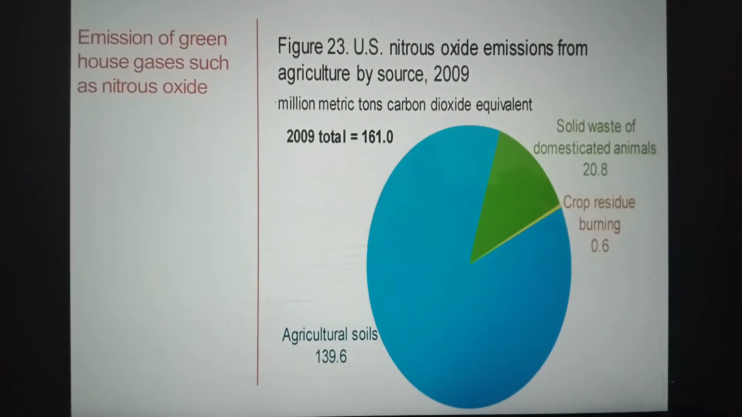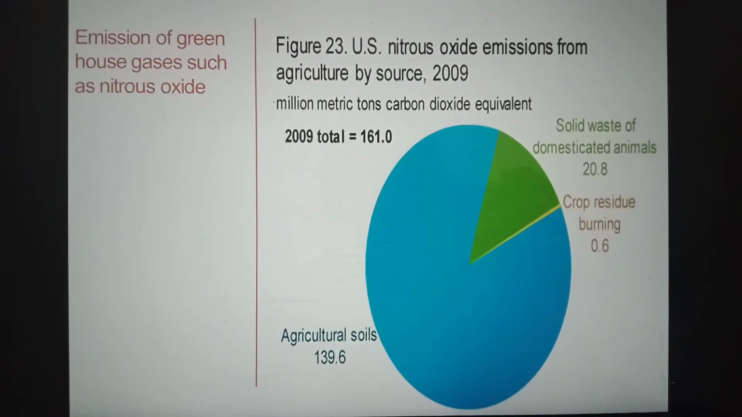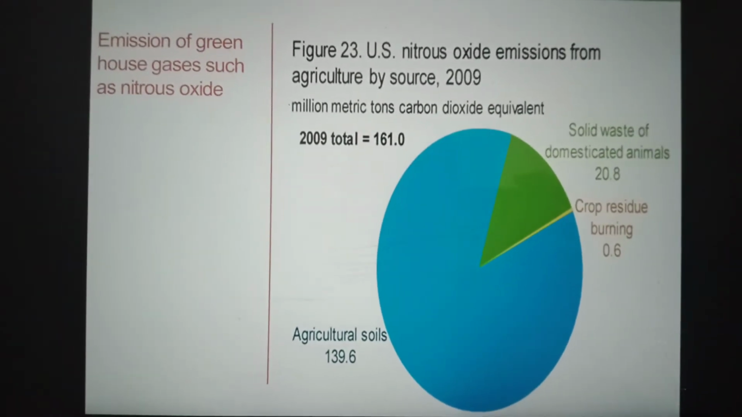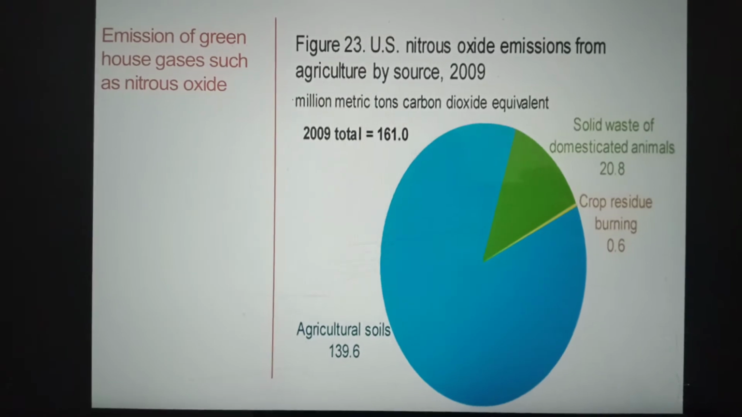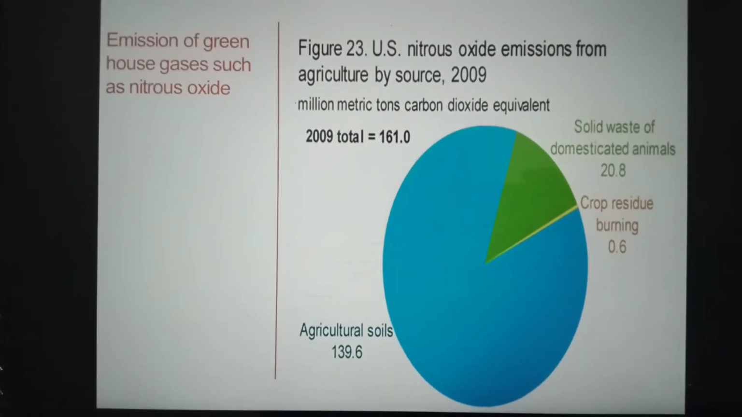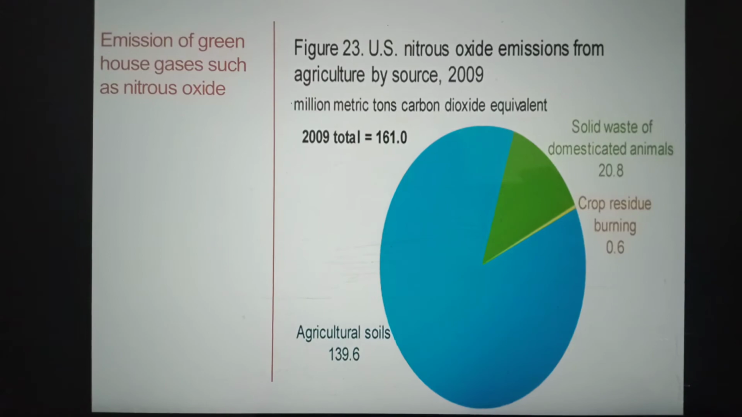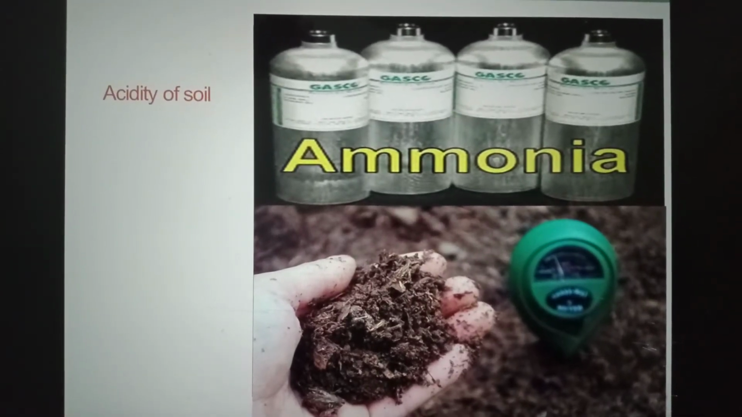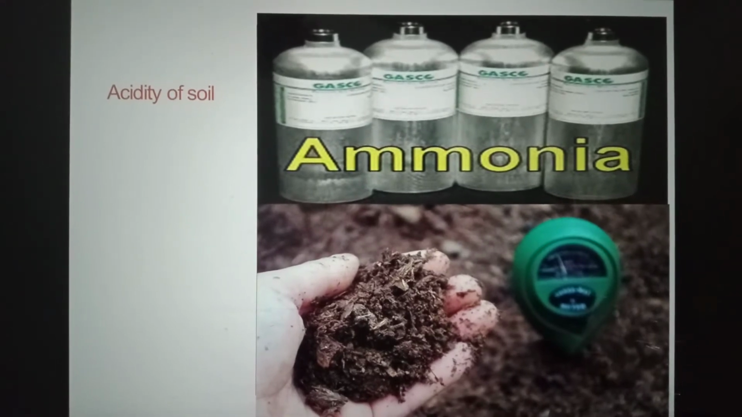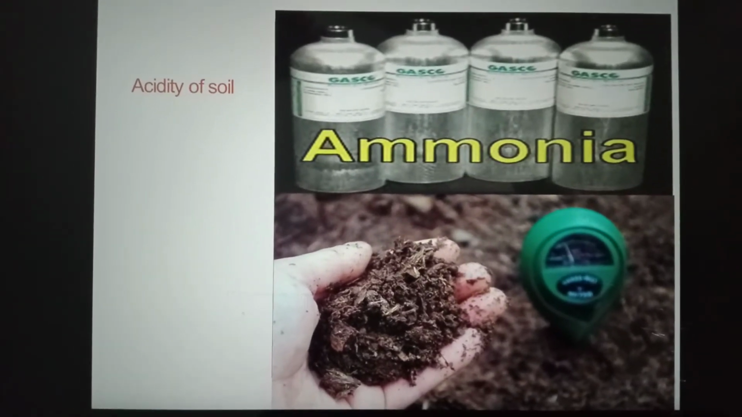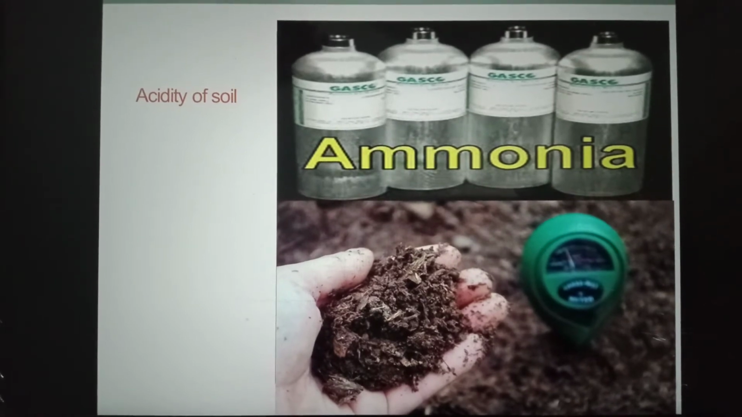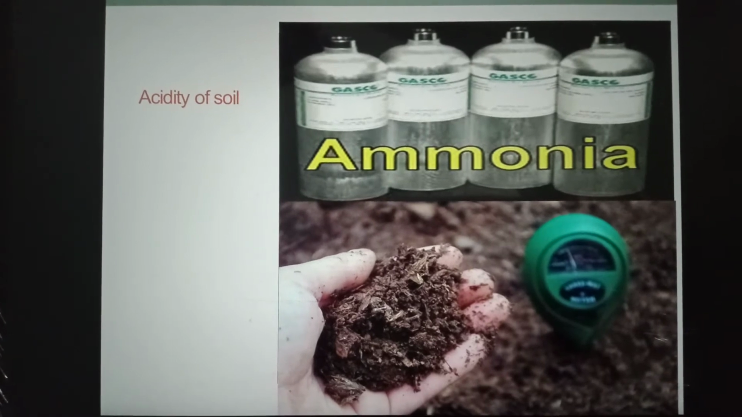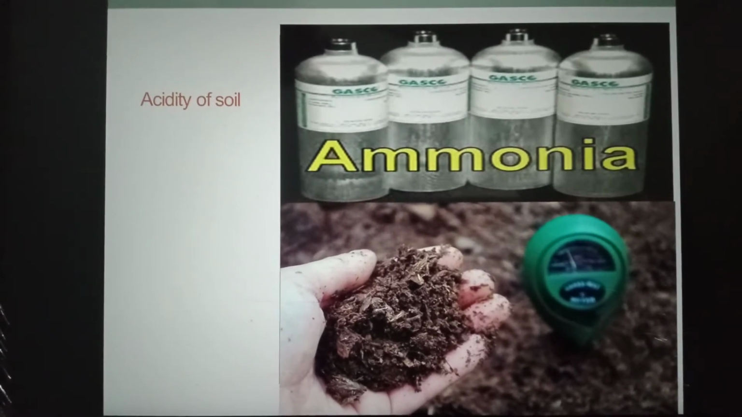Third one is emission of greenhouse gases such as nitrous oxide. So nitrous oxide is emitted through excessive use of fertilizers in agriculture. Fourth one is acidity of soil by using ammonia. This extra ammonia can also increase soil acidity. Ammonia gas may be emitted from the inorganic fertilizers.